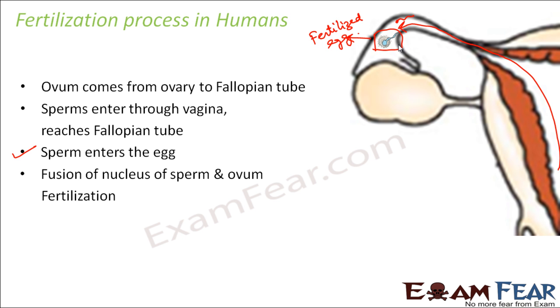Now you might be interested to know what happens after fertilization. This fertilized egg is nothing but the zygote. This is just a single cell, the zygote, and this zygote will then gradually develop to form a small baby. You might be interested to know about the process after the formation of the zygote, and that's what we will do in the next few slides.